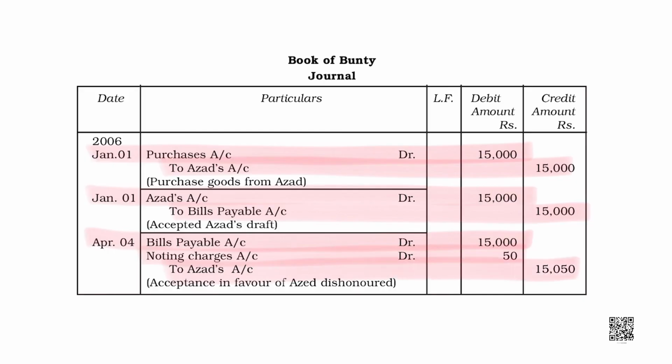Always remember, noting charges would be debited in the books of debtor only, not the seller, not the drawer, right? Noting charges is an expense for debtor because he is the one because of whom this expense was existing. Okay, students, and Azad would be his creditor again for 15,050 rupees.